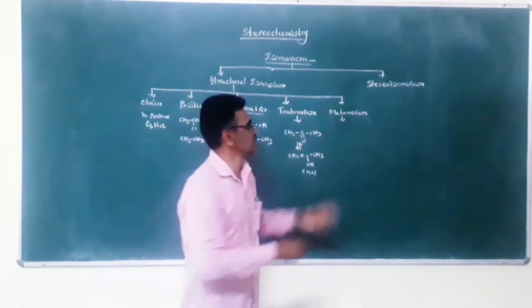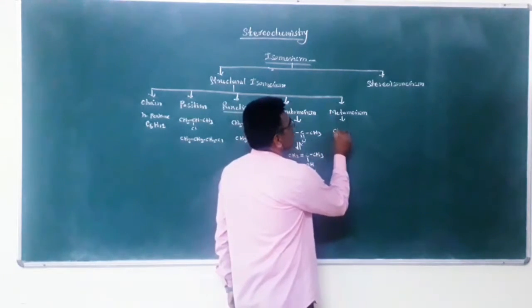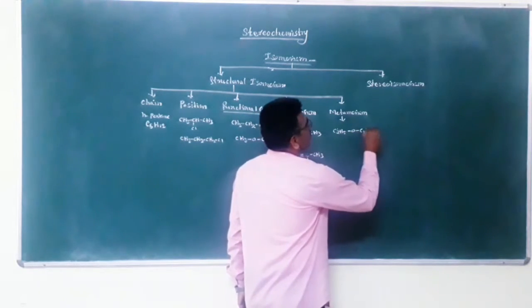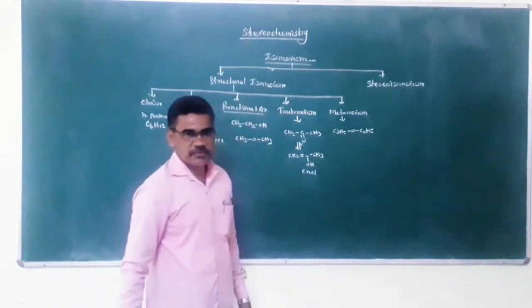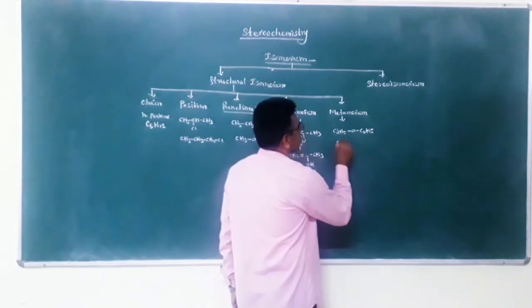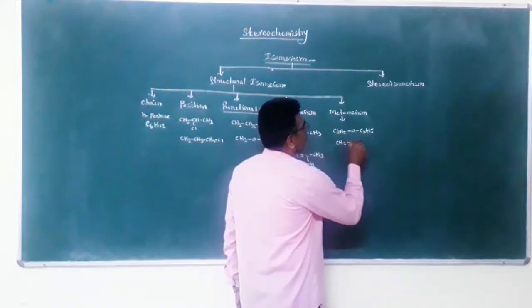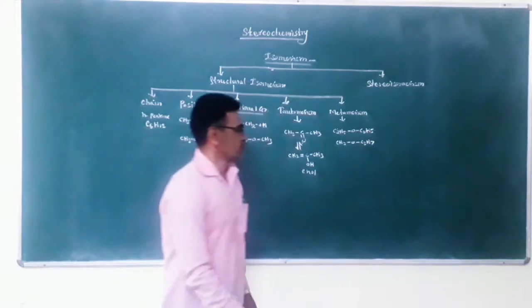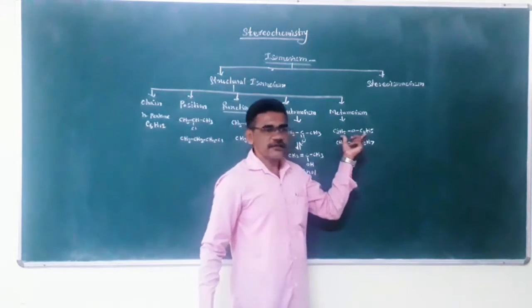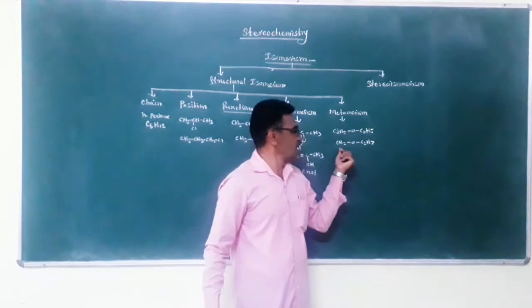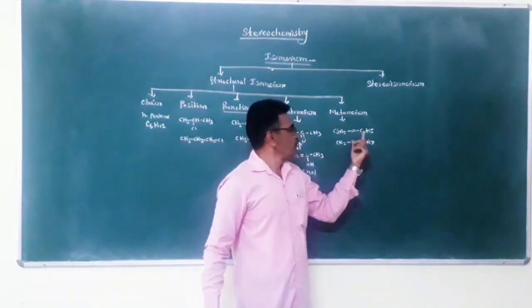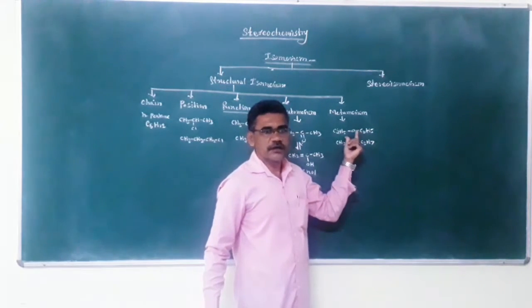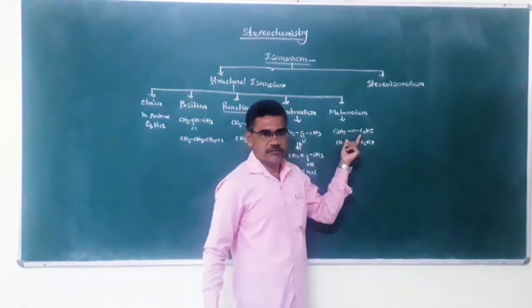The example is C2H5OC2H5, and the second example is CH3OC3H7. This is diethyl ether, and this is methyl propyl ether. Both compounds have the same molecular formula, but here the distribution of carbon atoms is unequal.